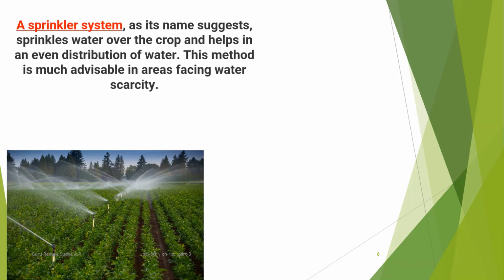When you consider the sprinkler system, after observing this picture, you can see how the water is sprinkling on the plants. In a controlled manner, they are supplying water to the plants to satisfy their water needs. If someone comes and asks you to write about the sprinkler system, you have to write like this: the sprinkler system, as its name suggests, sprinkles water over the crop and helps in an even distribution of water. This method is much advisable in areas facing water scarcity.